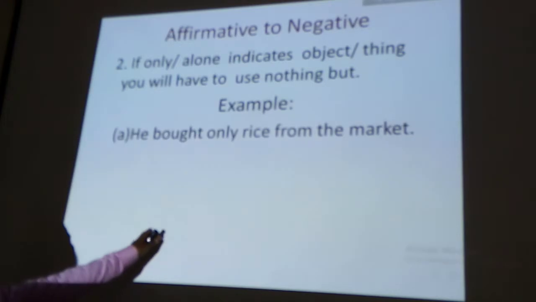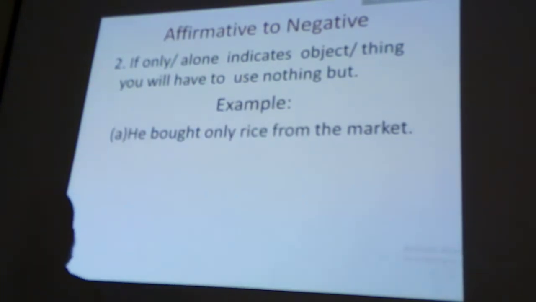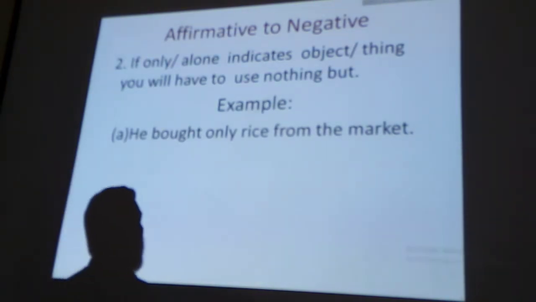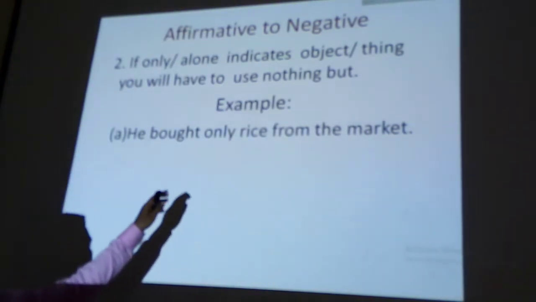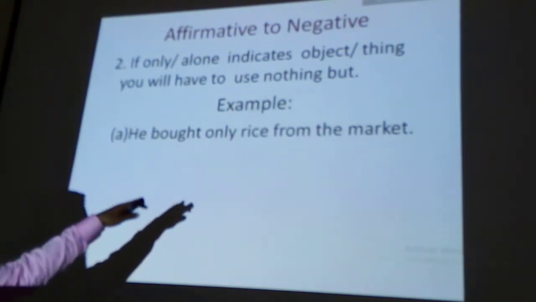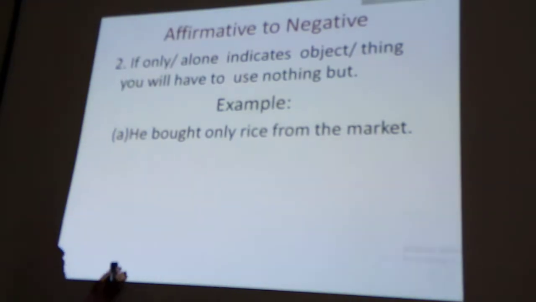He went to market. I am helping you. He went to market and bought only rice, not meat or fish. So what does it indicate? Person or object or thing? Please try to write the answer.